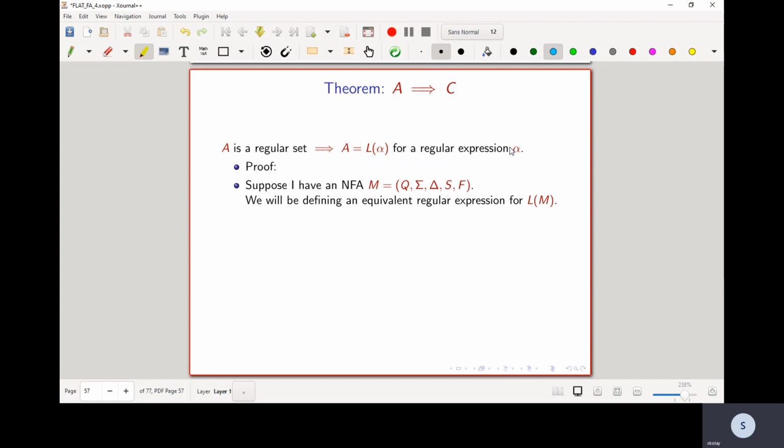Suppose I have an NFA M with the following structure: Q, sigma, delta, S, F. We will be defining an equivalent regular expression for L(M).